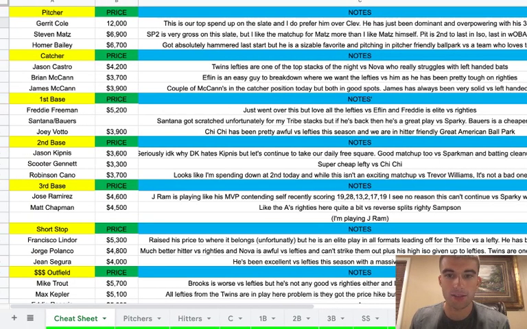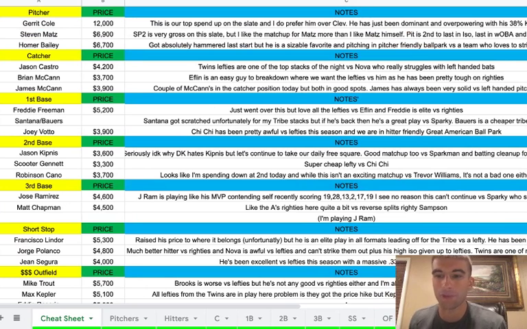So SP2 is ugly. It's not a position I'm looking forward to having to decide between, but as of right now, I'm liking Steven Matz at 6,900. SP2 is very gross on this slate, like I said, but I do like the matchup for Matz more than I like Matz himself as a pitcher.